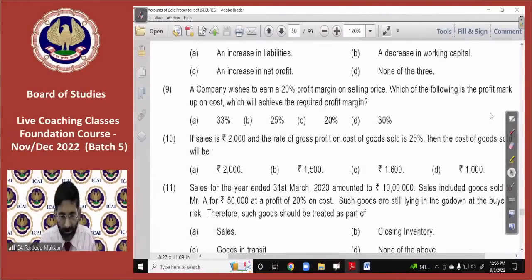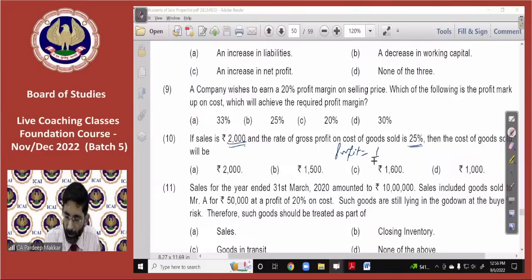Yeah, if sales is 2000 and the rate of GP is 25%, that is profit on cost is 25%, then the cost of goods sold, we have discussed that now. We have done it just now. He says sale is given to you. It is 2,000 rupees. And profit is 1/4 of cost, but we don't have the cost with us. So we must understand, if it is 1/4 of cost, it is 1/5 of sale.